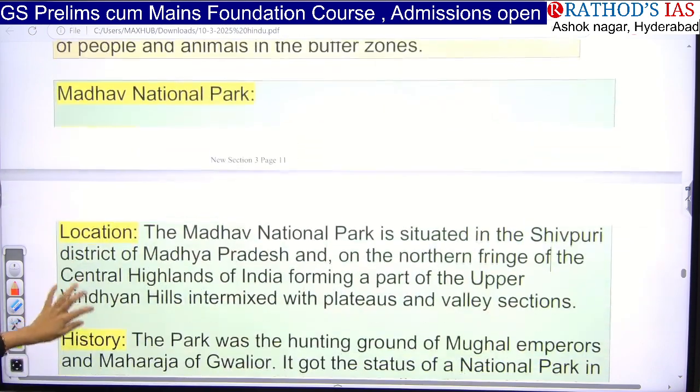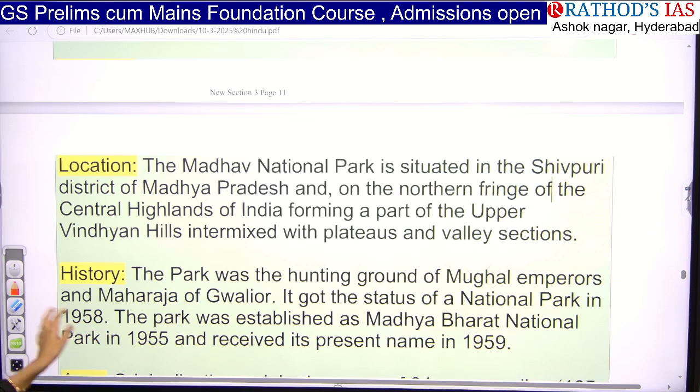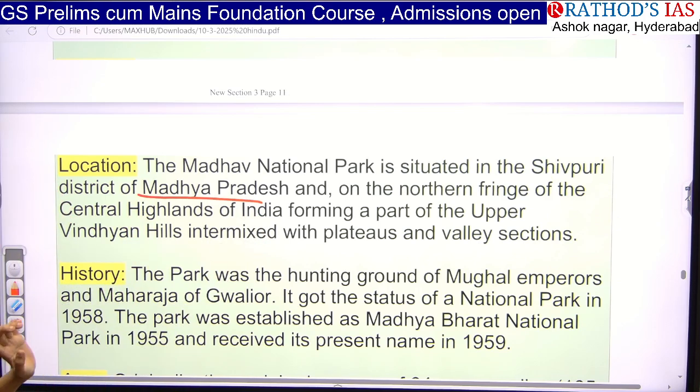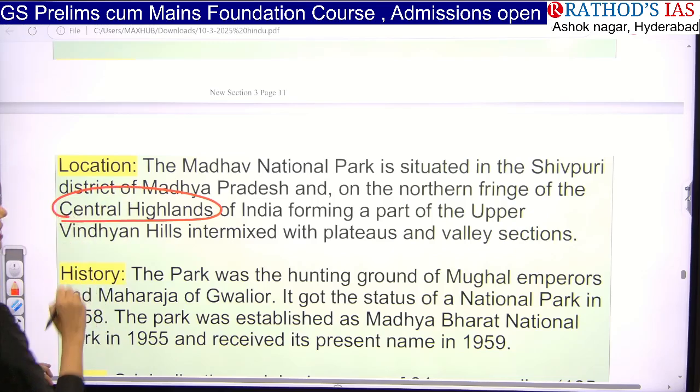And this one is Madhav National Park. So where is it located? In Madhya Pradesh. In which district? Shivpuri district of Madhya Pradesh. And it is located in the highlands, so it is part of the Central Highlands.